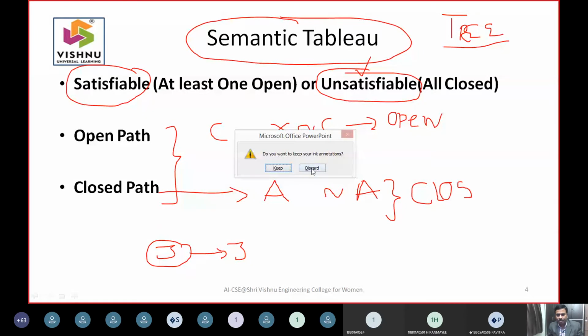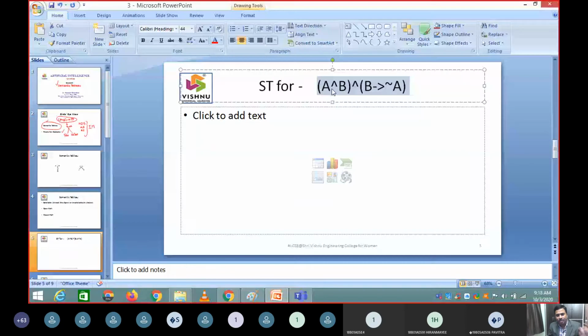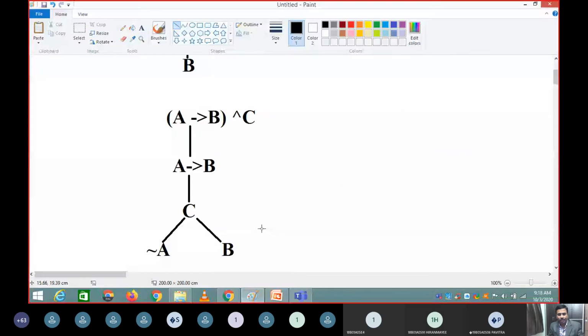In the next slide we have three problems. This is the first problem to be solved. Once you solve this problem, then we will understand what exactly it is, as many times in our exam they will say ST. ST means they are talking about semantic tableau. This is what it is. So we'll just try to paste it here.